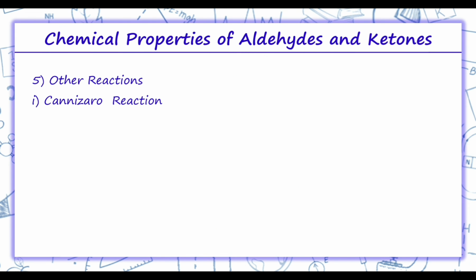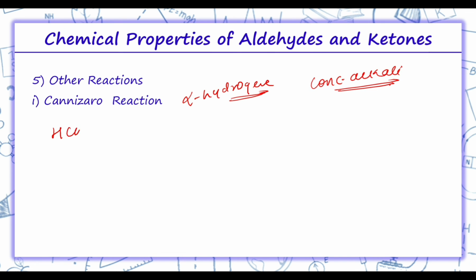Next reaction is Cannizzaro reaction. Aldehydes which do not have alpha hydrogen undergo self oxidation and reduction reaction, which is disproportionation reaction, on treatment with concentrated alkali. In this reaction, one molecule of aldehyde is reduced to alcohol and other molecule is oxidized to carboxylic acid.